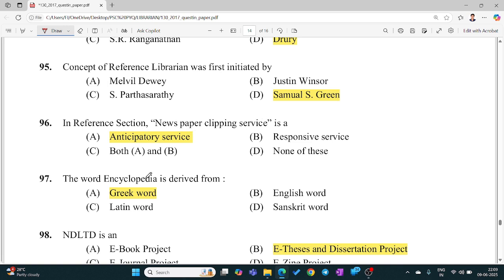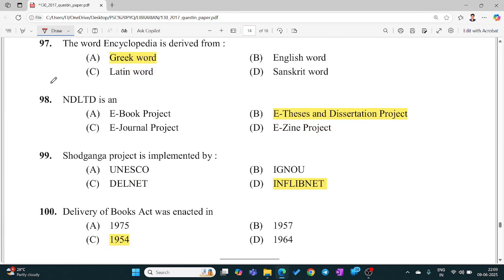The word encyclopedia is derived from the Greek word. NTLTD is an e-thesis and dissertation project. Shodhganga project is implemented by INFLIBNET. Delivery of Books Act was enacted in the year 1954.